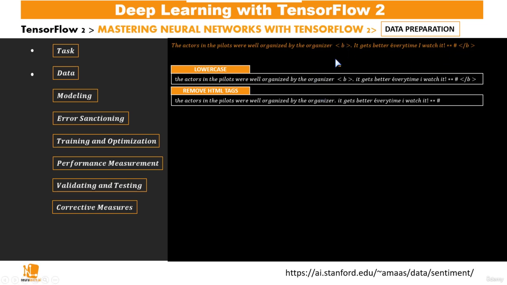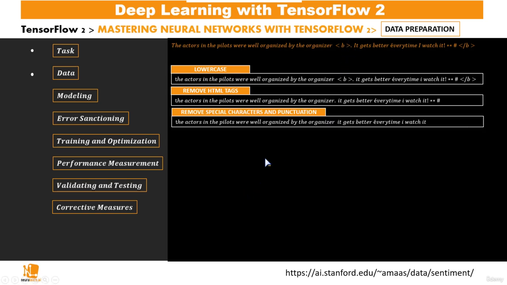In this case, for example, this bold HTML tag will make this section, from this dot to this, turn into bold. So it's going to be bold in the HTML page or on a web page. Now the fact that this is bold isn't very useful in classifying the whole sentence or saying whether this is a positive or negative review. So it's needless including it in our data to be used in training our model.